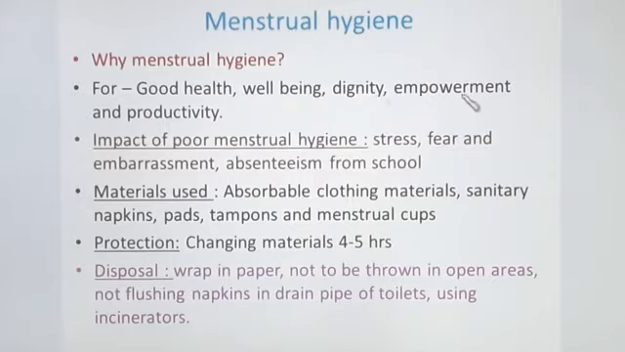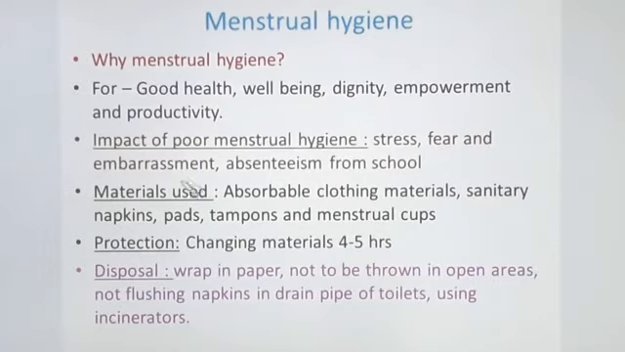Next, for empowerment, to gain confidence, to have strength. So that is for empowerment. And next one, for productivity, in the sense of giving birth to young ones. So if there is poor menstrual hygiene, what will happen is it leads to stress, fear and embarrassment, absenteeism from school. So all these problems occur when there is poor menstrual hygiene.